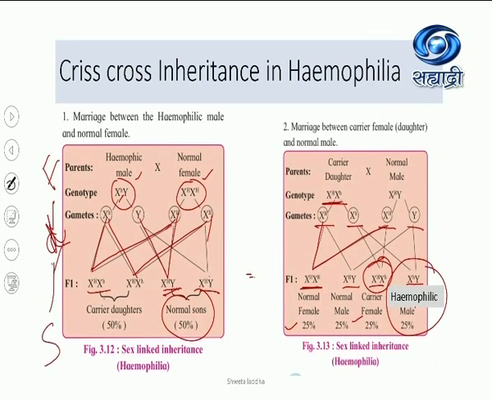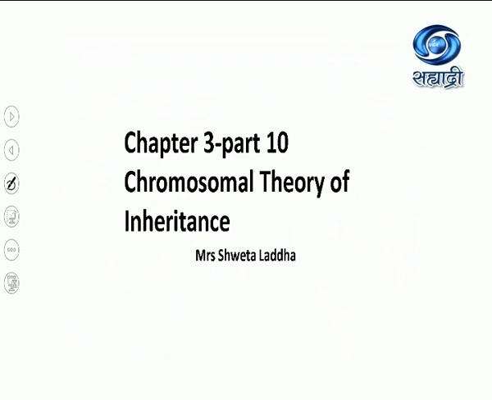So from father to daughters, daughters are carriers. From carrier daughters to the son, the son again becomes hemophilic. So crisscross inheritance can be seen in hemophilia. Students, I hope you understood how crisscross inheritance occurs when we are talking about recessive sex-linked genes. We studied two examples, hemophilia and color blindness. Very, very important. It can even be asked as a 5-mark long question. They can ask you what is hemophilia, what occurs in hemophilia, and show inheritance in this case. Anything they can ask, or for color blindness.